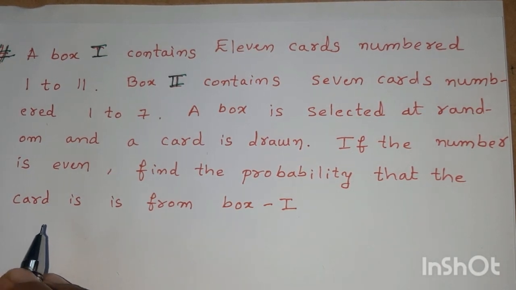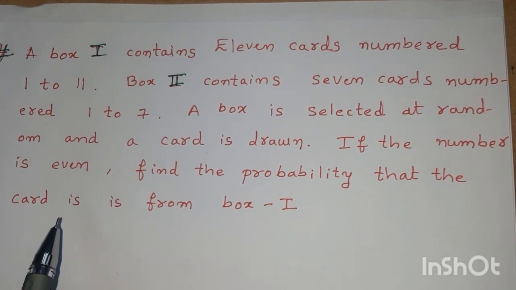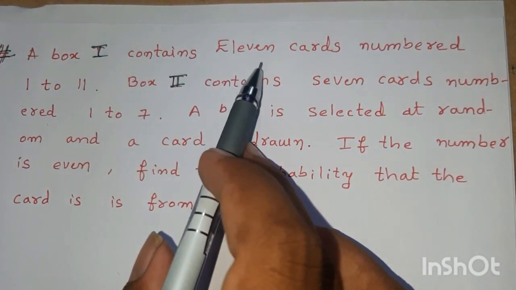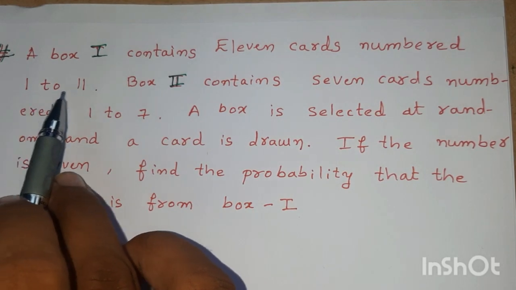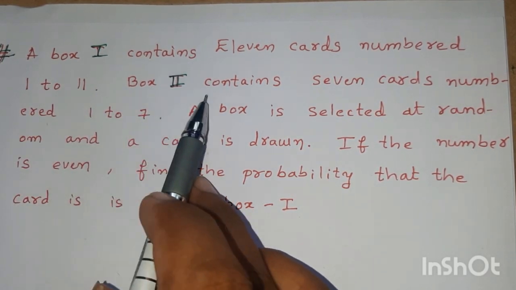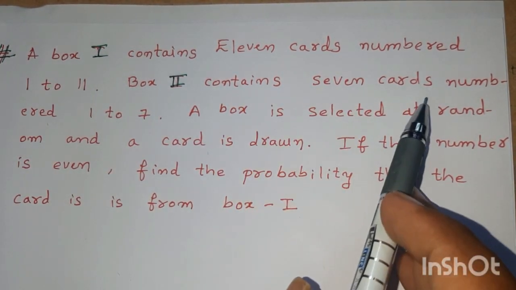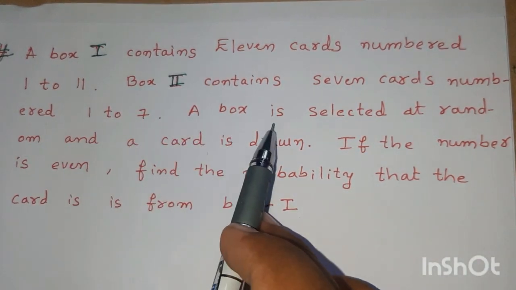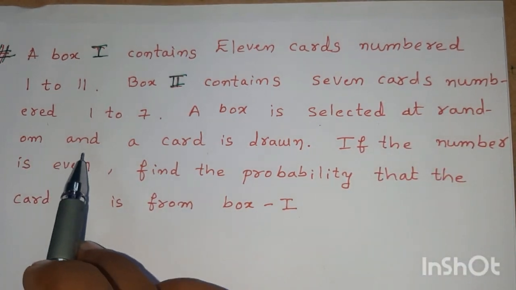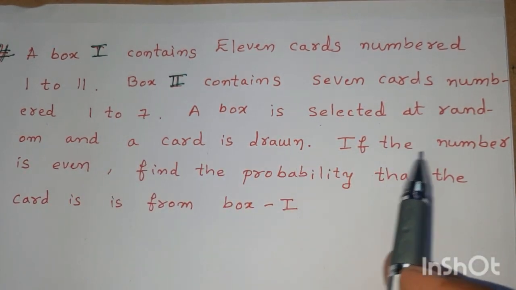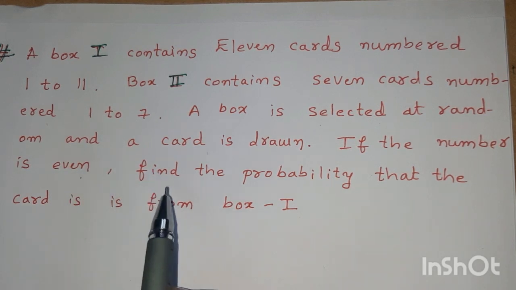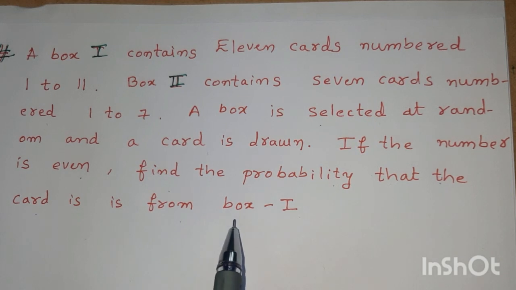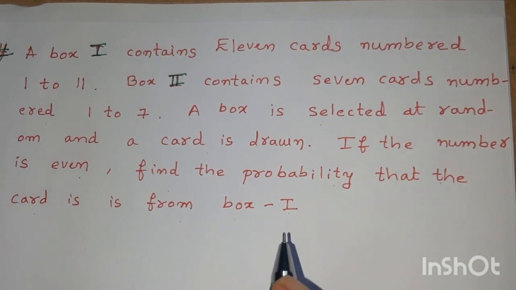Problems regarding conditional probability. Box 1 contains 11 cards numbered 1 to 11. Box 2 contains 7 cards numbered 1 to 7. A box is selected at random and a card is drawn. If the number is even, find the probability that the card is from box 1.